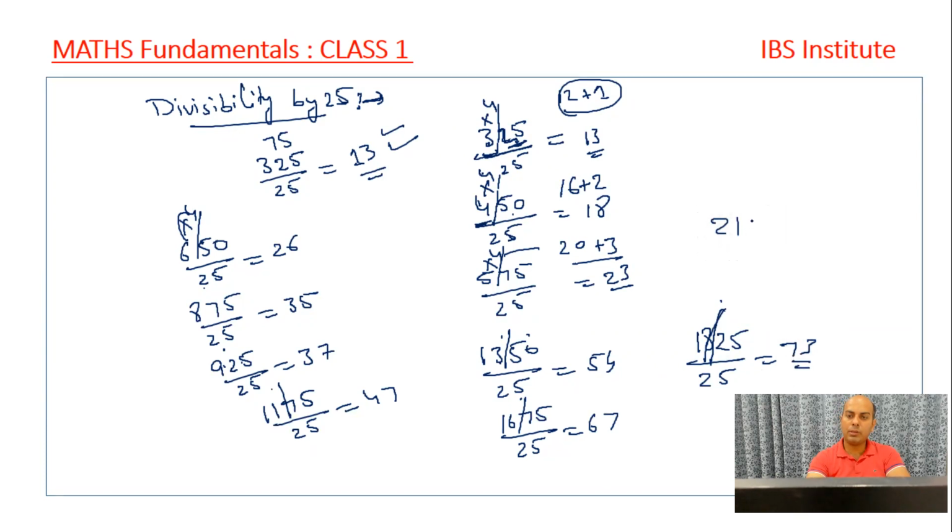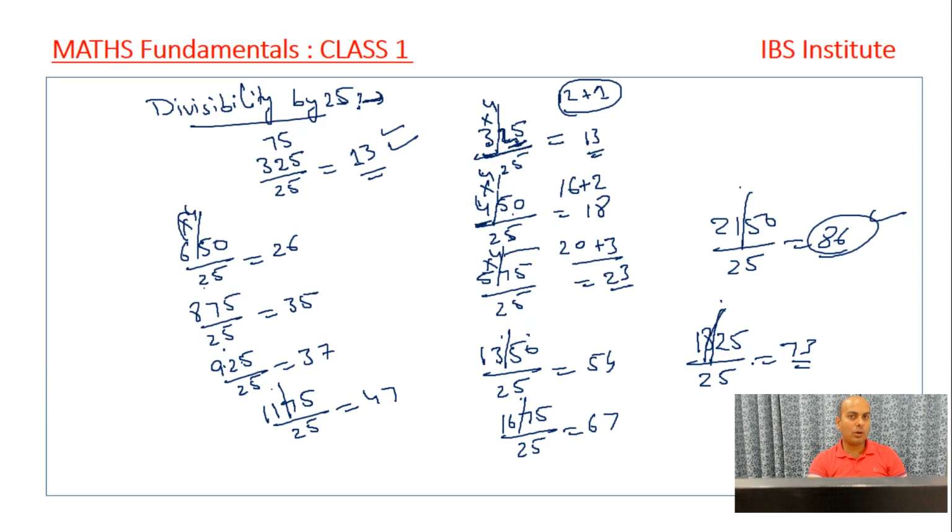If we have 2150 upon 25, it is 21 into 4, 84 plus 2, that is 86. I can straight away write the answer, right? No worries, very simple concept, very simple approach. You can multiply it by 25, you can divide by 25, no problem with the things. The things are going to be very easy for you people, right?